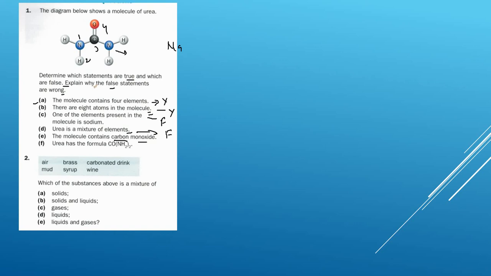This compound has carbon monoxide. You know the carbon monoxide formula: mono means 1, so 1 oxygen. So do you think it's carbon monoxide? No. It is in between, it is a part of that compound. You cannot separate it out as carbon monoxide. So it's a wrong statement. And if this is urea, do you think this formula is correct? Yes.